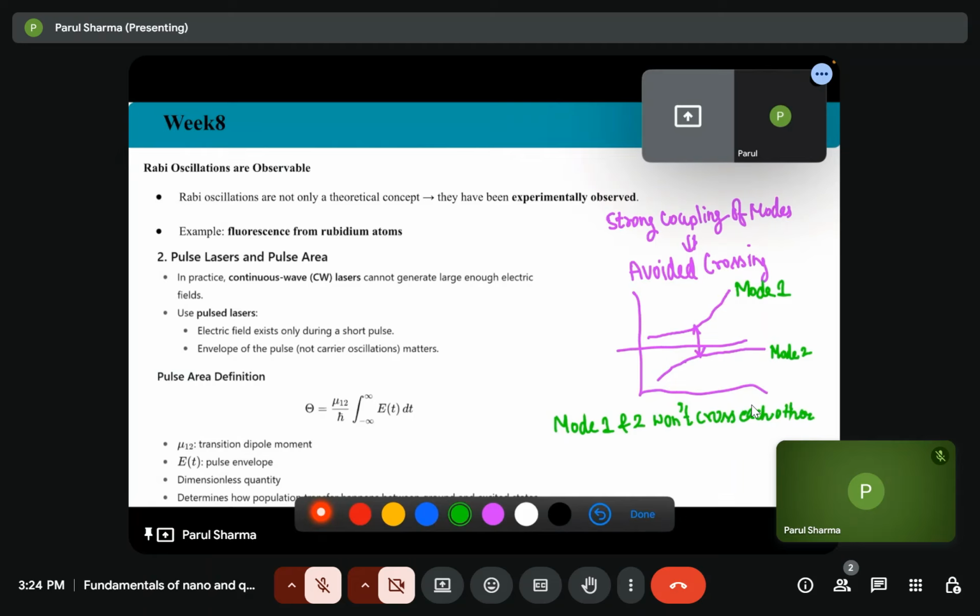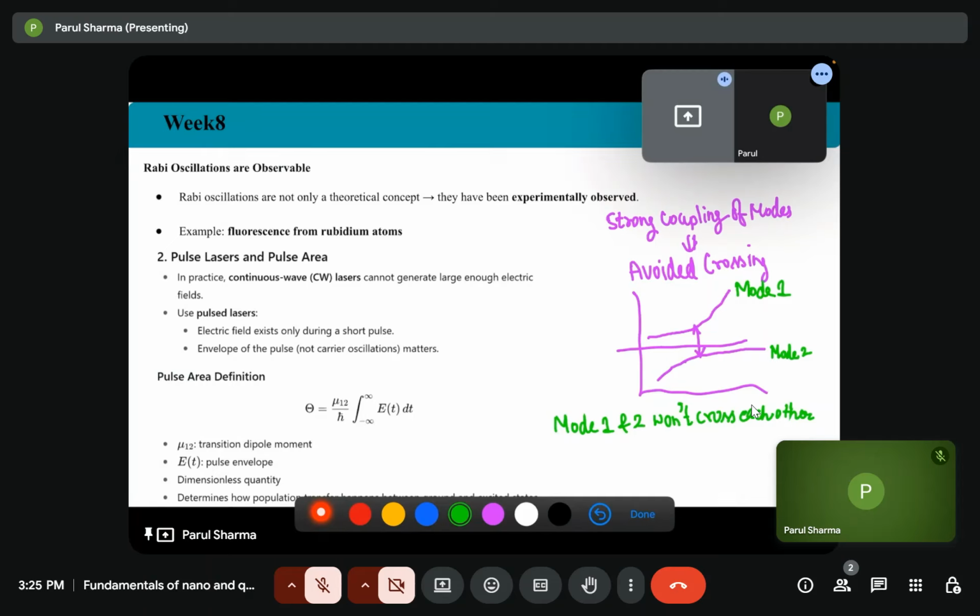Okay. So in practice, we can't generate very high electric field with the continuous wave lasers. So we use pulse lasers. In pulse lasers, the electric field exists only during a short pulse, and so the envelope of the pulse matters, not the carrier oscillation. So how can we define the pulse area?